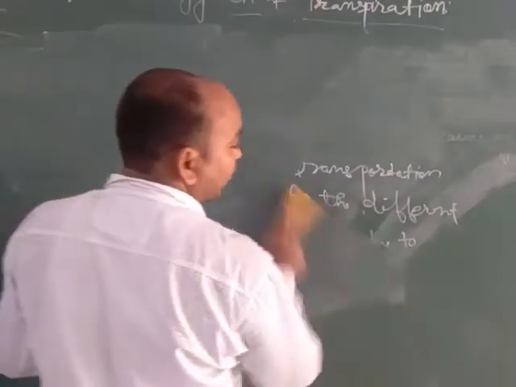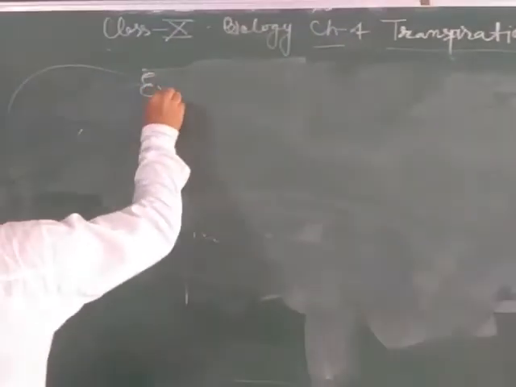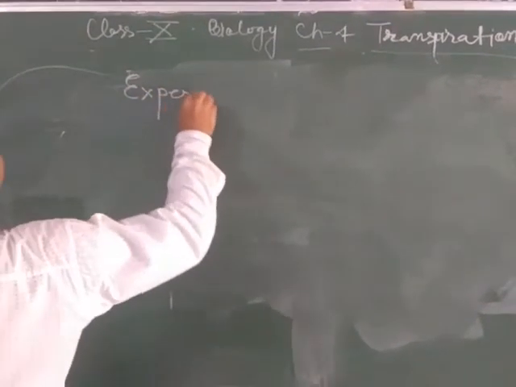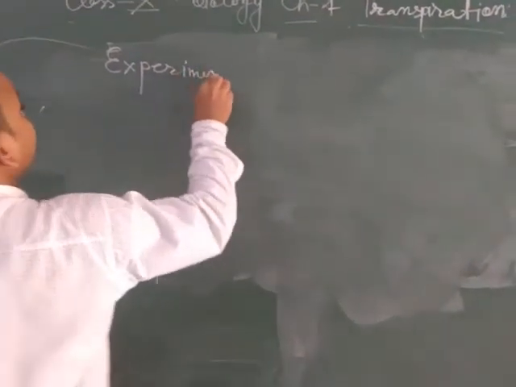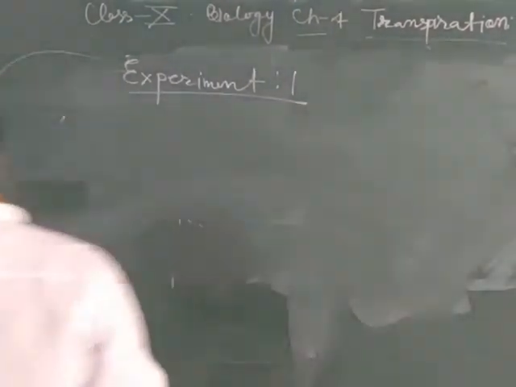How do we demonstrate the transpiration process in this activity? We will discuss experiment number 1, which is discussed in your book, to identify how the process of transpiration occurs.